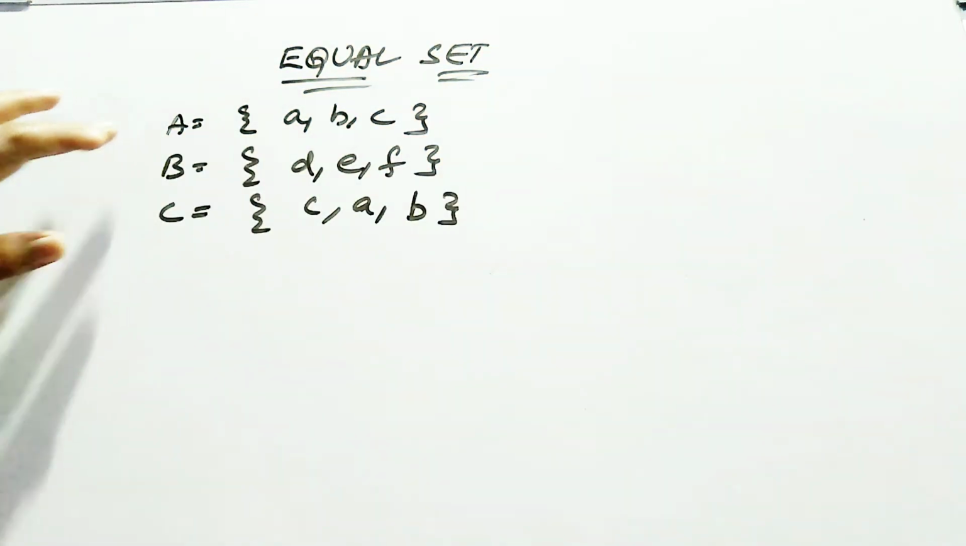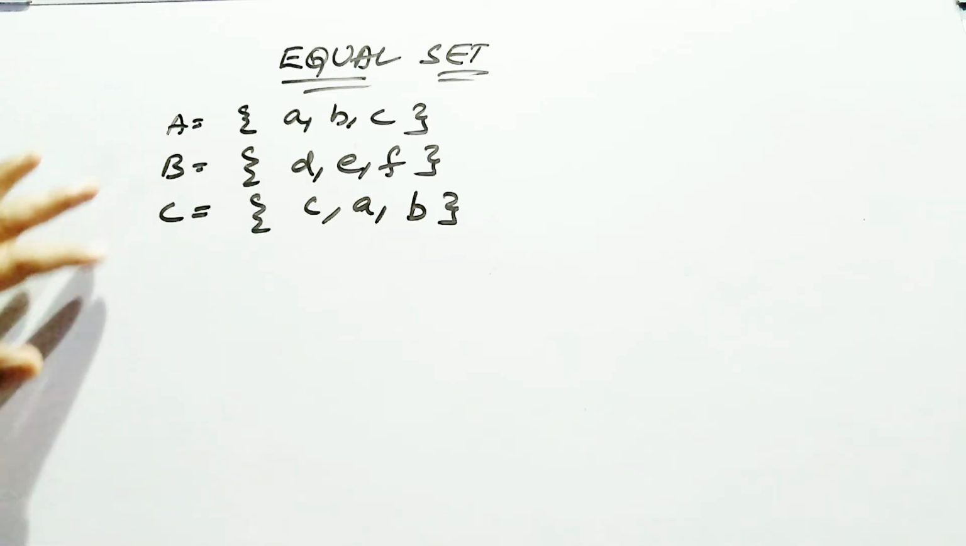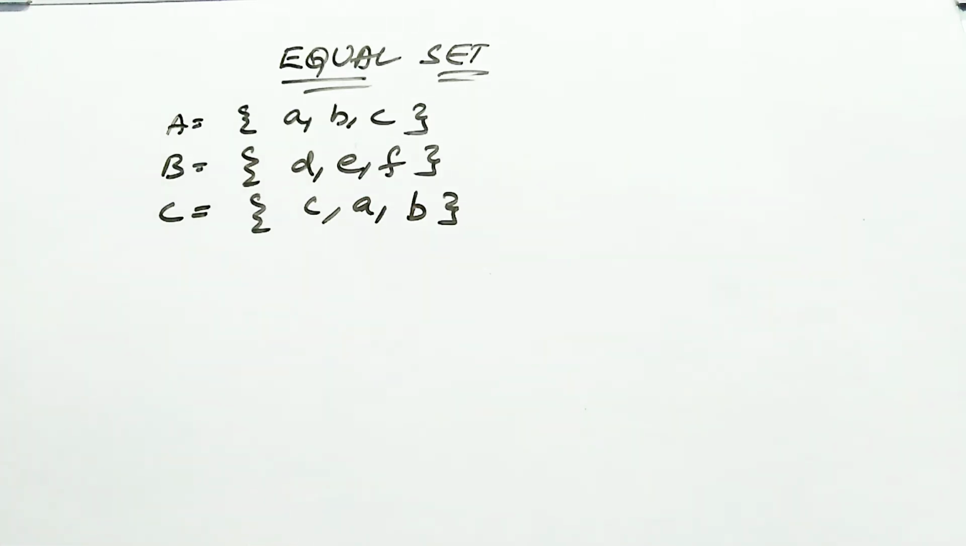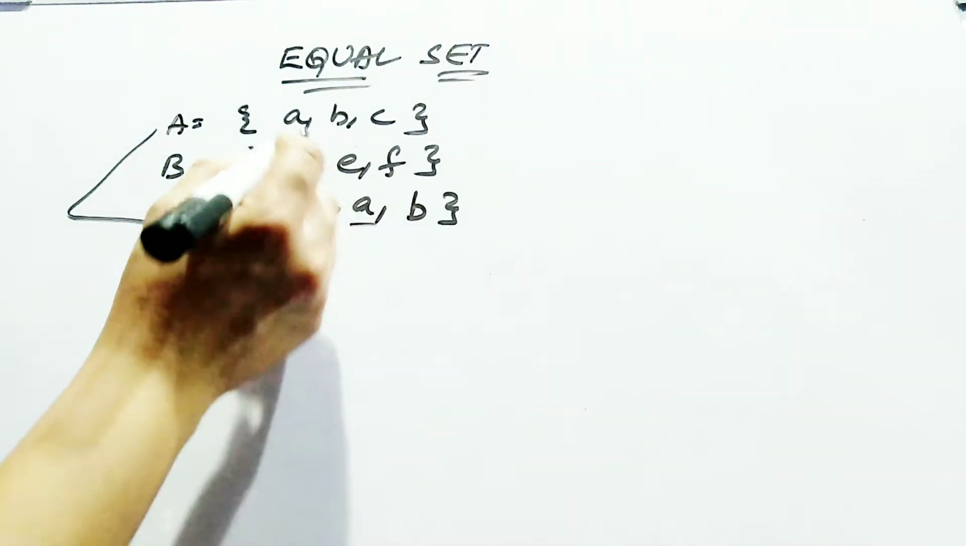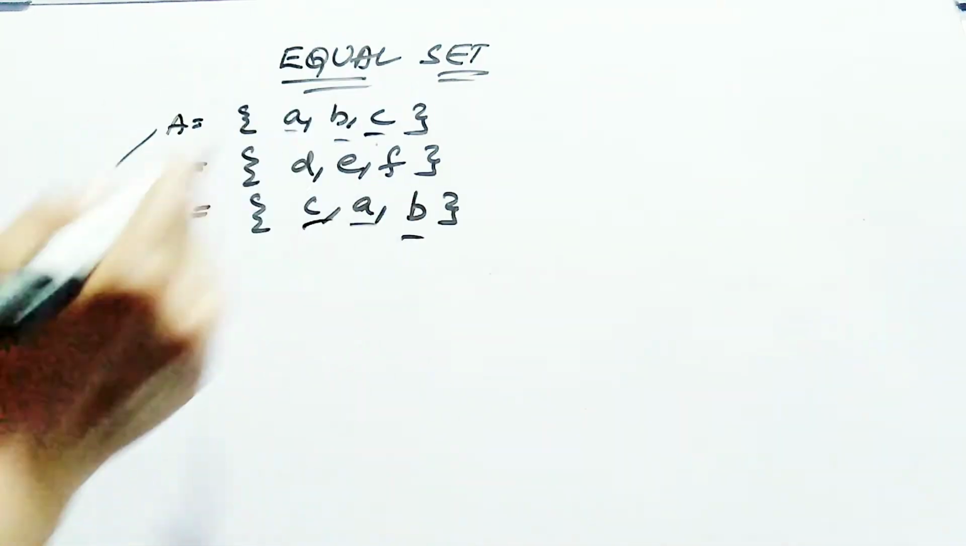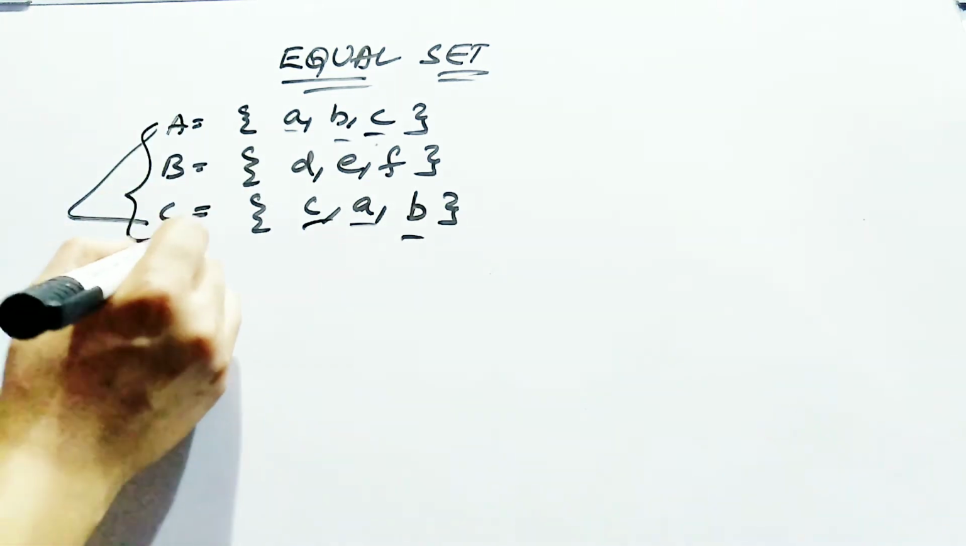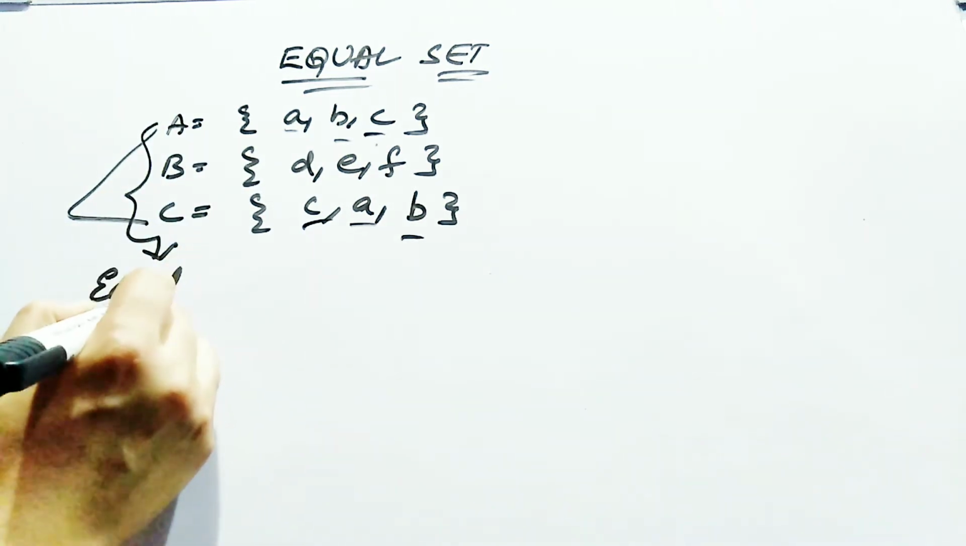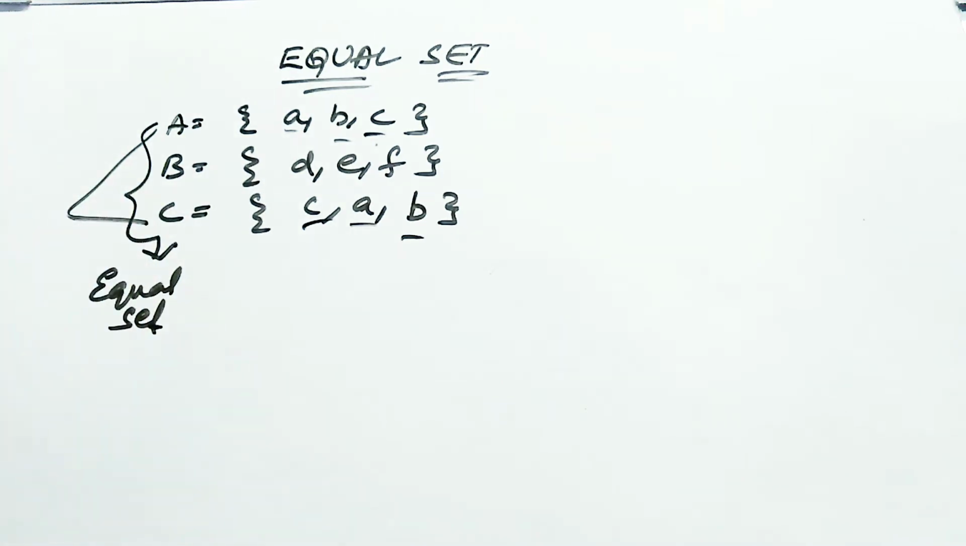When two sets contain the same elements, they are called equal sets. Two sets are said to be equal when the two sets contain the same elements. That is called an equal set. Here, take A and C. These two sets contain the same elements A, B and C. So these two sets are called equal sets.